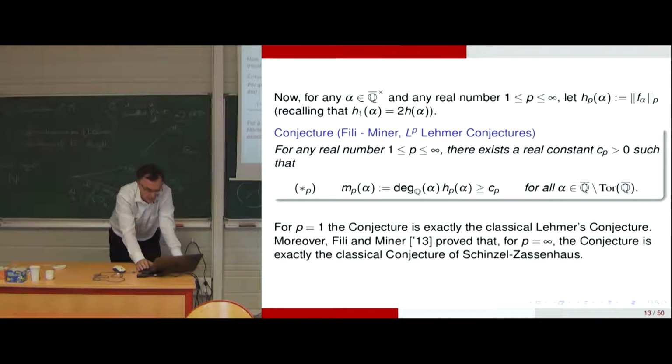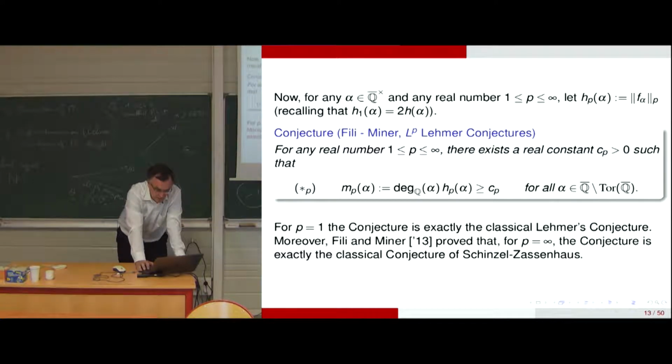So now let's go to Lehmer conjectures, LP Lehmer conjectures in this context. We have a space of representation, and we have L1, LP spaces. And so the conjecture is one which cannot be reached by the method of asymptotic expansions, but maybe it could be adapted, I don't know.